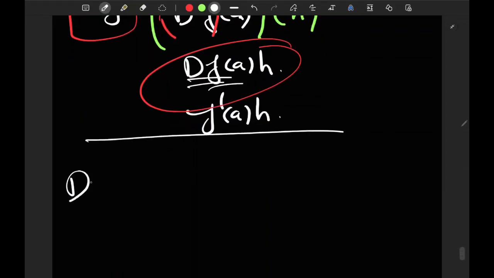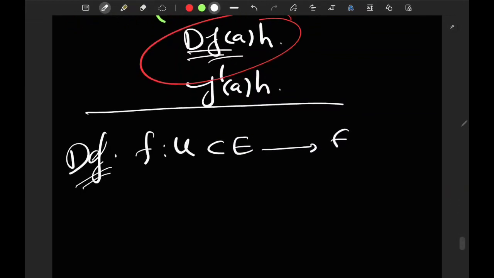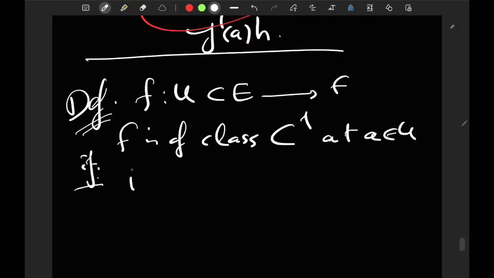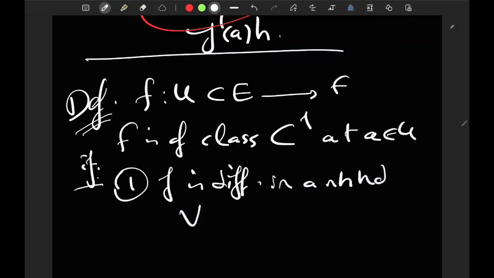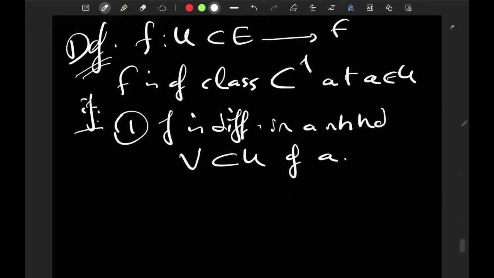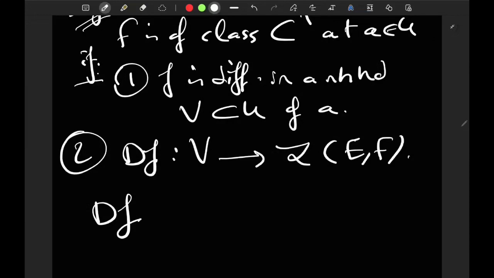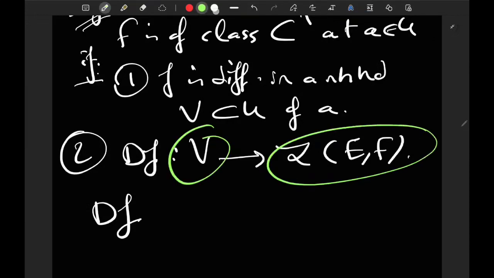Now another definition. As usual, f from U subset E into F. U is open in E, and E and F are normed vector spaces. f is of class C1 at a point a in U if it's true that, first of all, f is differentiable in a neighborhood V subset U of a, and second of all, the differential map df, which is defined on V where f is differentiable and landing in L of E,F, this mapping df itself as a map from V to L of E,F is continuous.